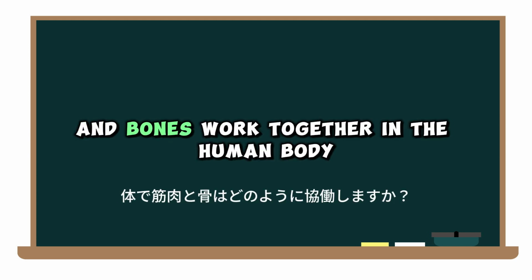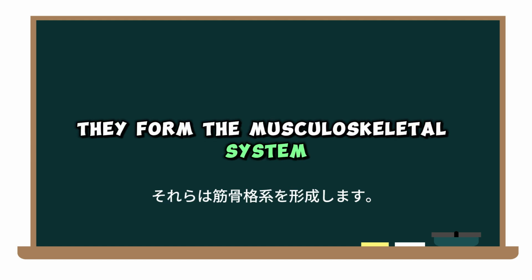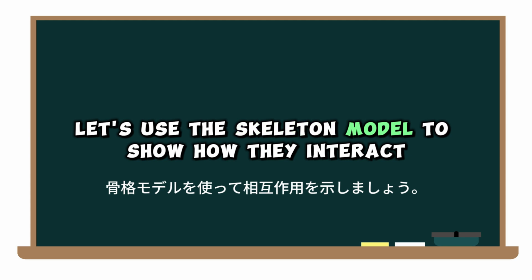How do muscles and bones work together in the human body? They form the musculoskeletal system. Let's use the skeleton model to show how they interact.